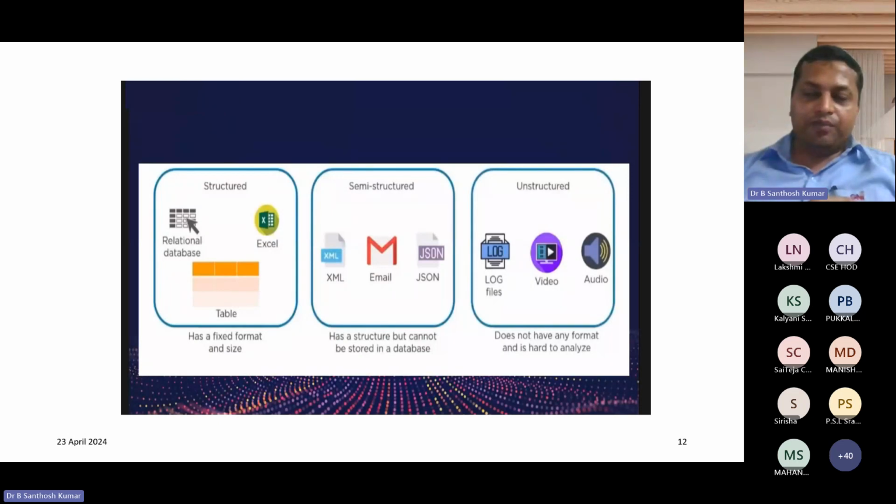Suppose you take XML data. The difference between HTML and XML is that in HTML only predefined tags are available, so only those can be used, but in XML you can use user-defined tags. For example, if only the first name is available, you open the bracket, type first name and close it, then enter the content, for example Raju. Then I close the tag, slash first name, like that. I don't have a middle name or last name, so there is no need to include them. In a similar way, a JSON object can also be used, with the help of an object ID, entering data the same way.